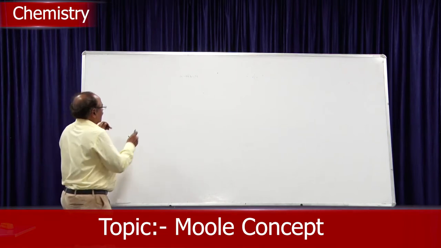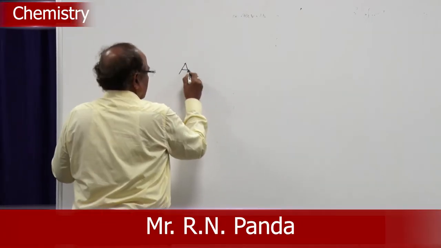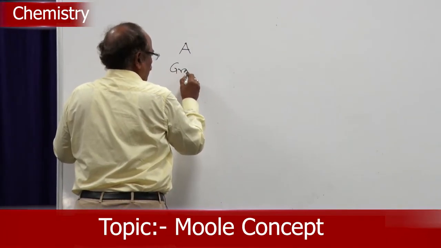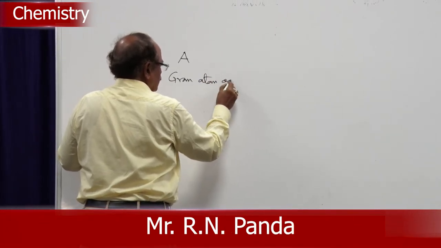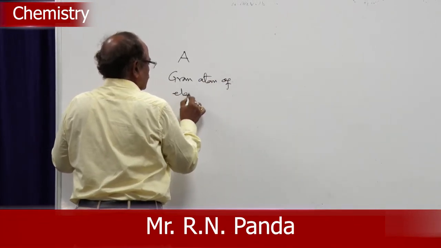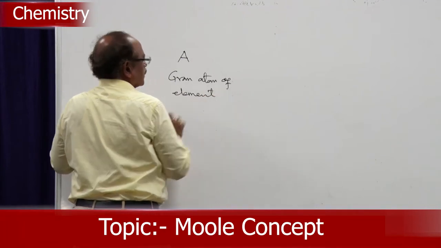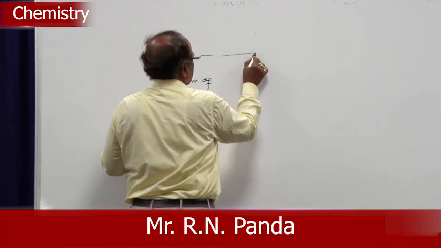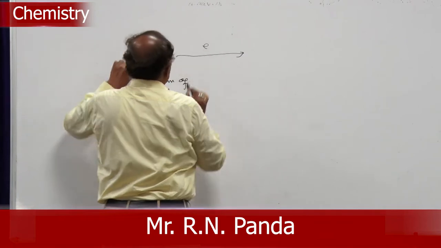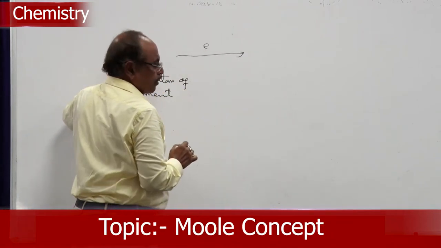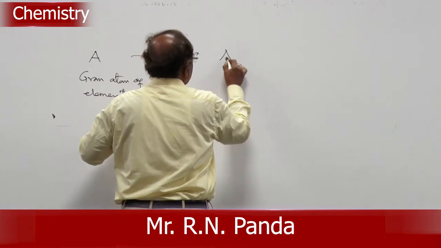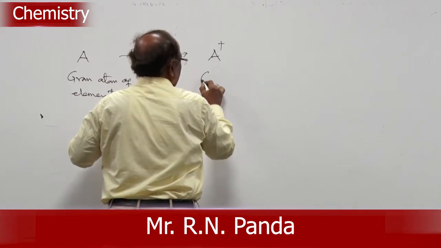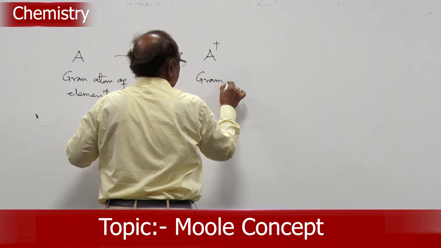So suppose you take 1 gram atom of an element A and we remove 1 electron from each atom, then what will happen? This will form A plus. So this becomes a gram ion.